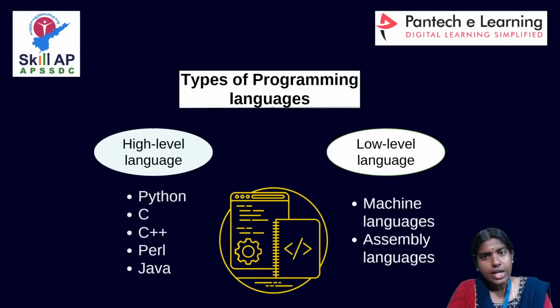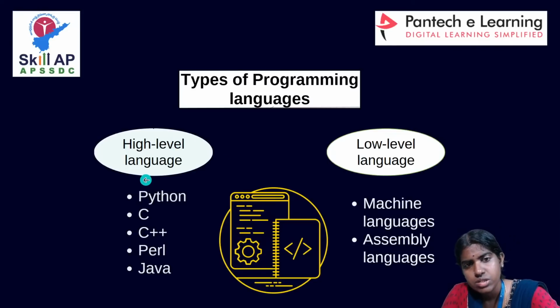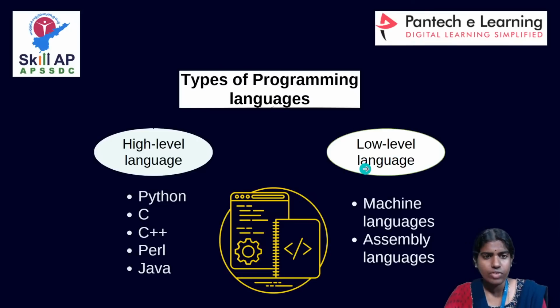And we have different types of programming languages. Basically, we have two different types: one is called a high-level language and one more is called a low-level language.